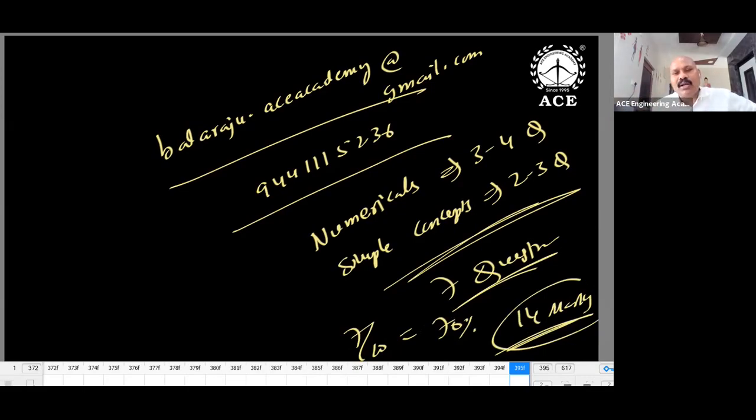I'm very, very happy. And don't waste your time. Whatever I've covered, complete that first. Then if you have any extra time, you can go to the remaining topics. That is my suggestion. Even in revision, I'm revising only important topics. Break even is very important. Next, economic feasibility calculation is important. CPM and PERT is important, and inventory control is important. You will get questions from these areas only. Numericals, 3 to 4 questions, damn sure. The remaining 2 to 3 questions are theory oriented. 3 to 4 questions you cannot answer, even myself also.